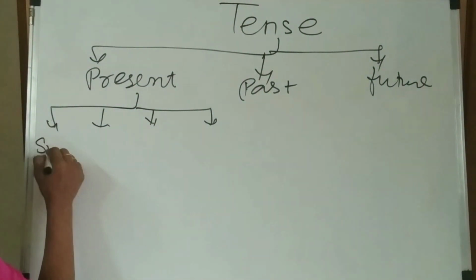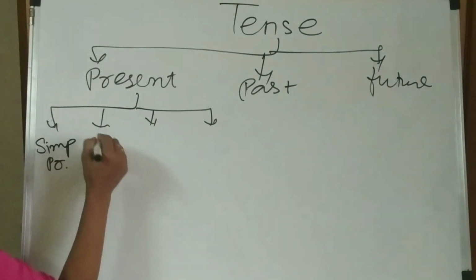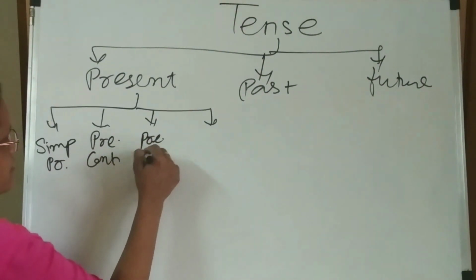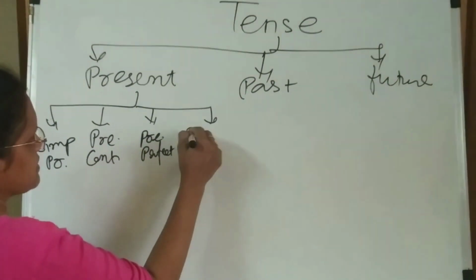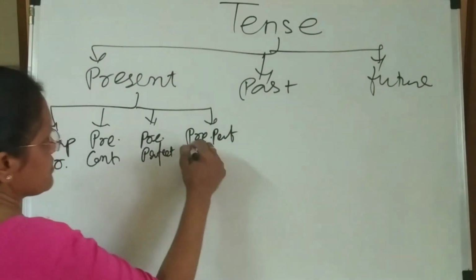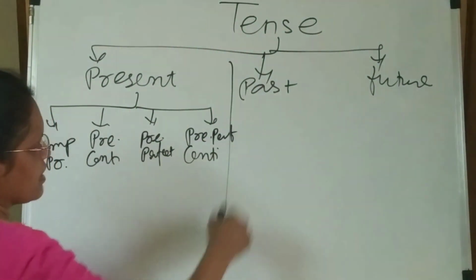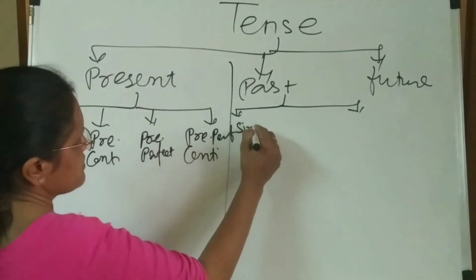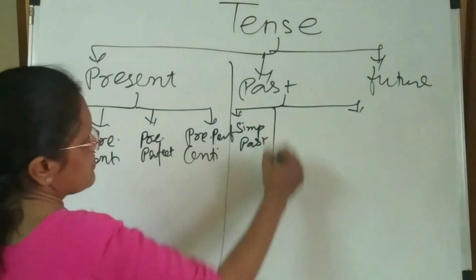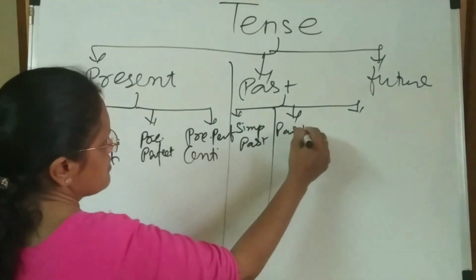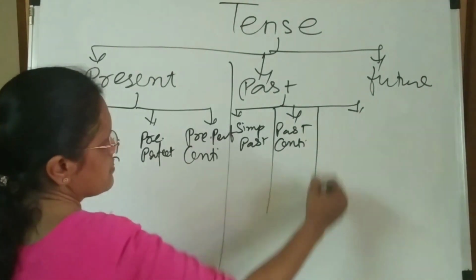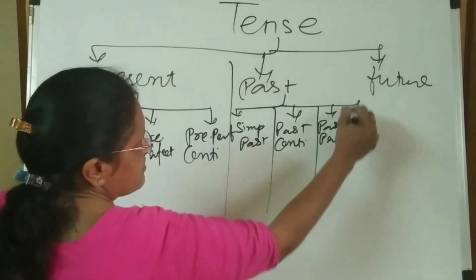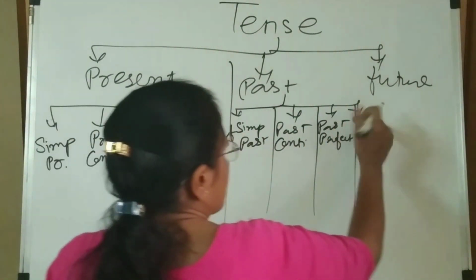Simple present, present continuous, present perfect, then present perfect continuous. Then same here, the 4 past tenses. They are simple past, past continuous, past perfect, past perfect continuous.